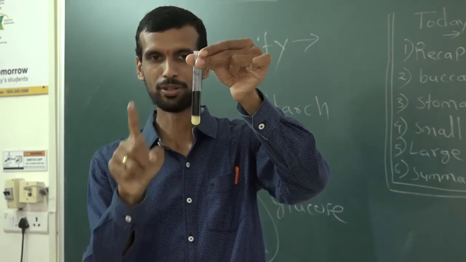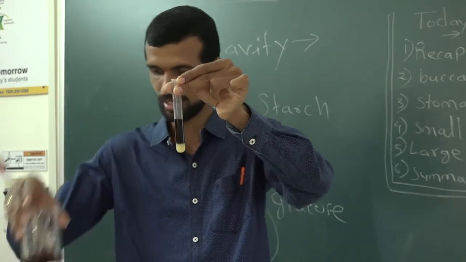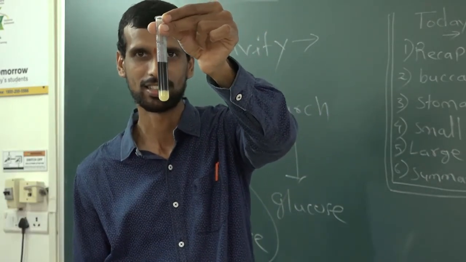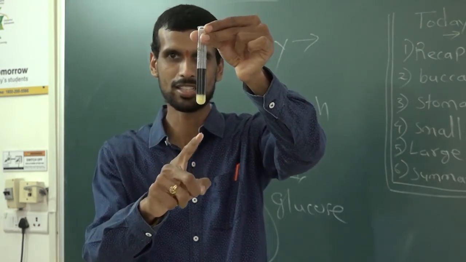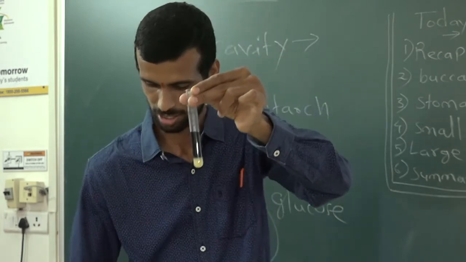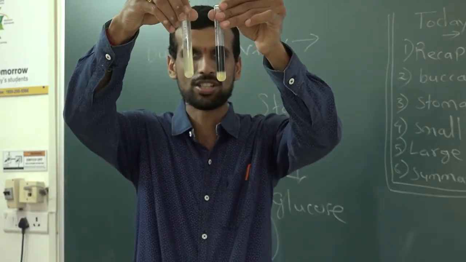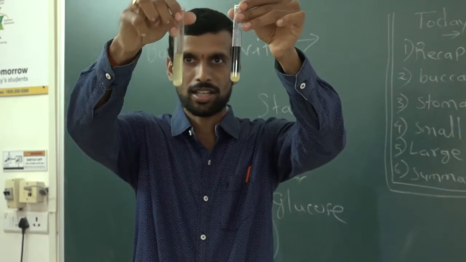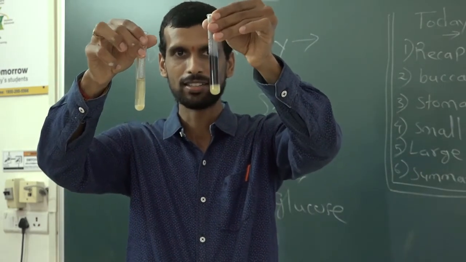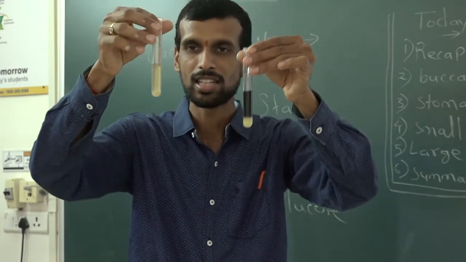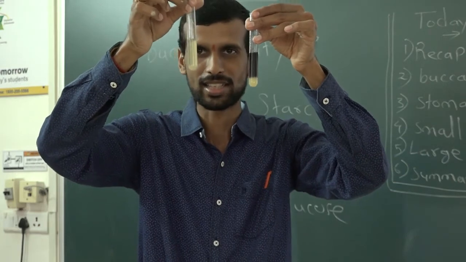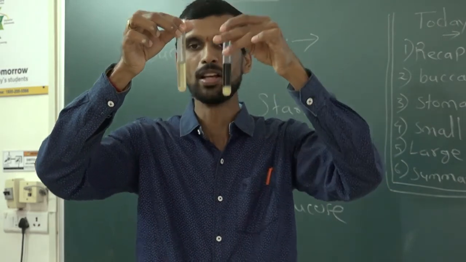Starch reacts with iodine. Iodine color is here, you can see a different color, reddish color. But here you can see which color? Blue-black color. Right? How does this blue-black color occur? This blue-black color occurs because of the reaction of iodine with the starch. Now here there is no color change. Here also potato and here also potato. But here there is blue-black color, here there is none. Means here there is saliva. Saliva is added in this test tube.